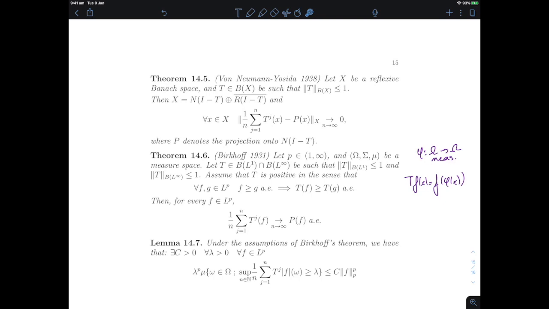Now, if you have such an operator, and it satisfies the assumption of our theorem, the conclusion of Birkhoff's theorem is that the convergence of the Cesaro averages to the projection onto the null space will happen for every f, not just in norm, but also almost everywhere. Now, that's very useful in practice, because what this tells you is that you can look at a single value of omega in your space capital omega, and you look at the orbits of that dynamical system started at that value omega, and from that you infer global properties of the system, right?